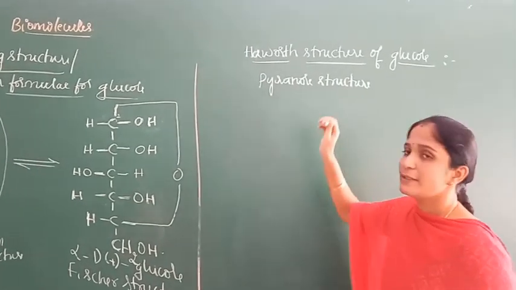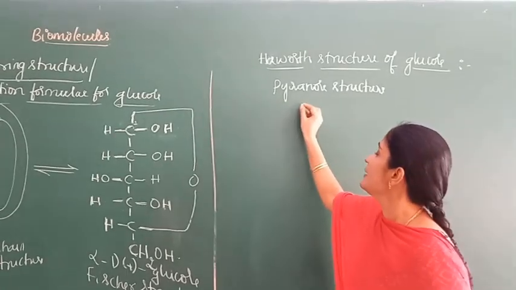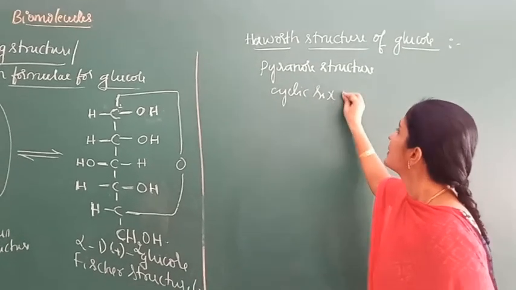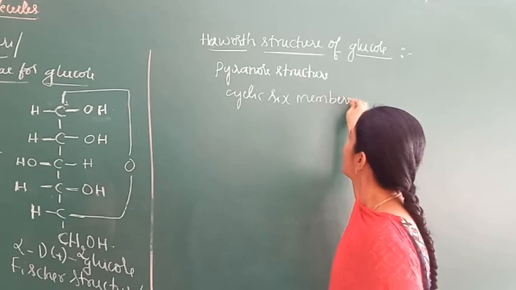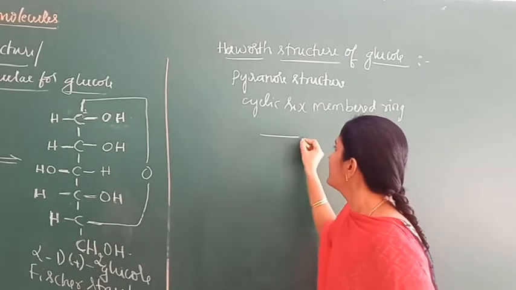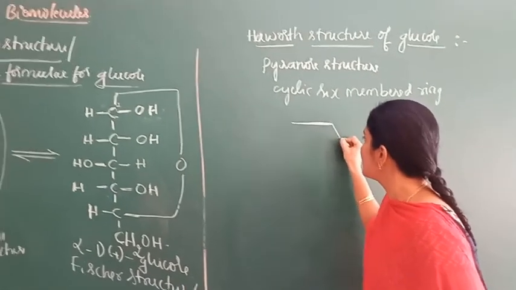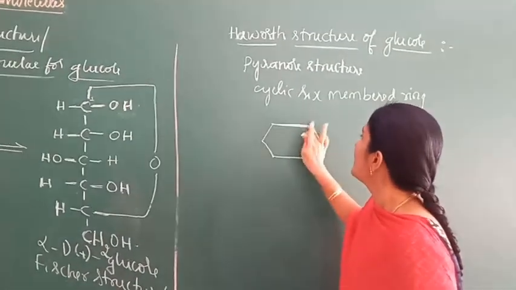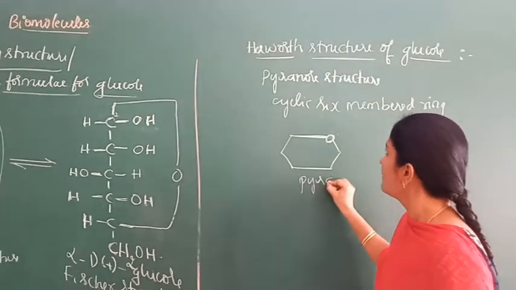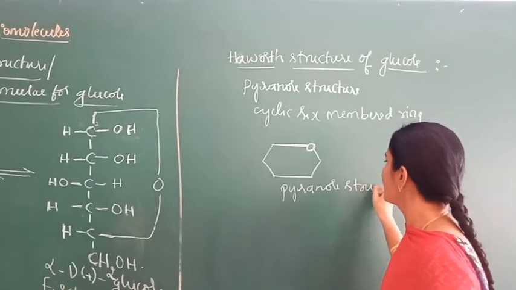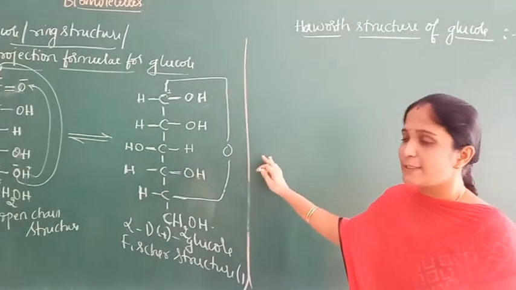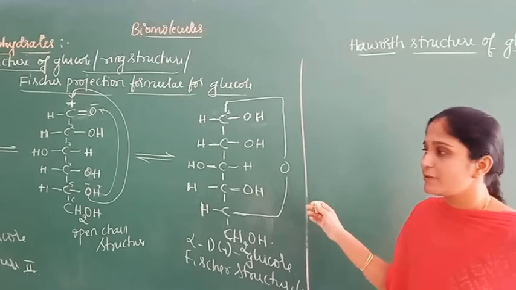So the pyranose structure is a cyclic 6-membered ring. This structure can be written like this. It contains a 6-membered cyclic ring and one oxygen. This is the pyranose structure. Now I am going to tell the trick to write the Haworth structure for glucose.